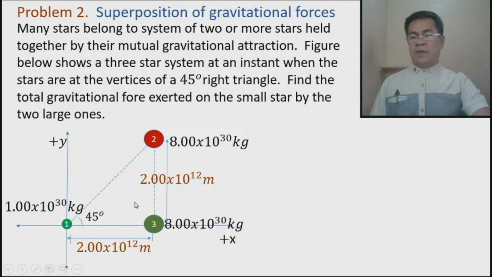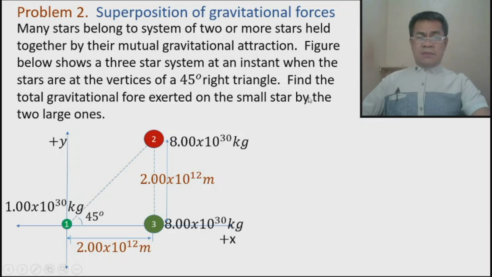In geometry, this is an isosceles right triangle because the two sides are congruent, not equilateral. Because for equilateral, the three sides must be the same, so the three angles must also be the same. In this one, two sides must be the same, and the two angles must also be the same. So this is an isosceles right triangle.